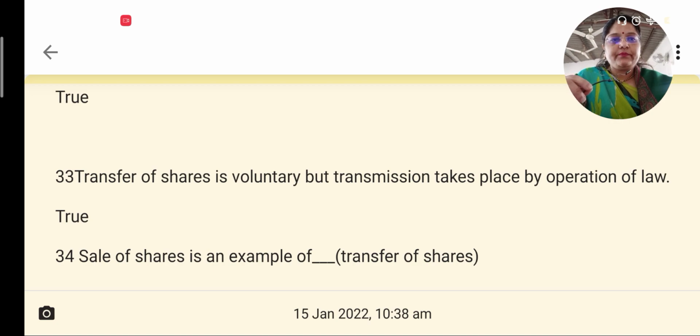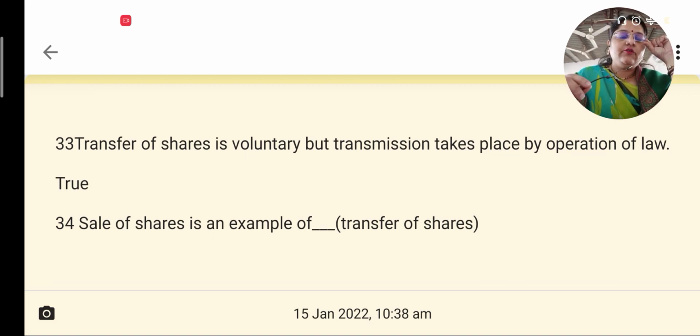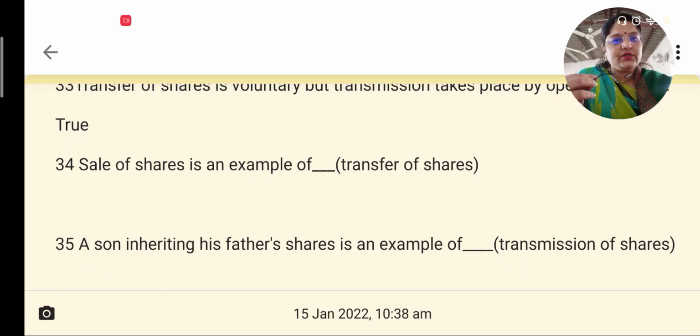Now, transfer of shares is voluntary, but transmission takes place by operation of law. This is true. When a person sells his shares, it is an example of transfer of shares. When he sells the shares, he gives the shares and gets something in return, and he does it out of his own free will. So, a sale of shares is an example of transfer of shares, which is correct.